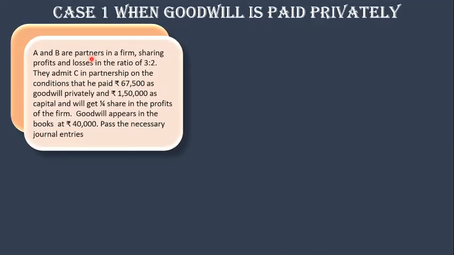Well, when the goodwill is paid privately, you can see here again a question is there.